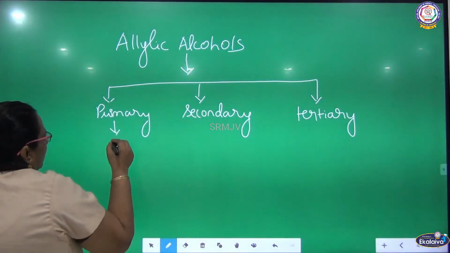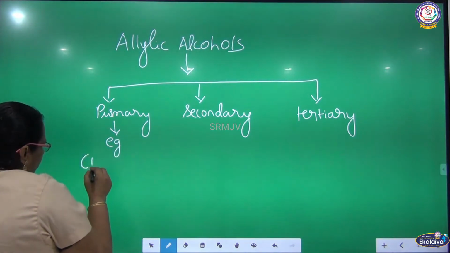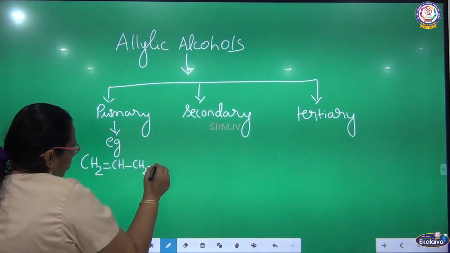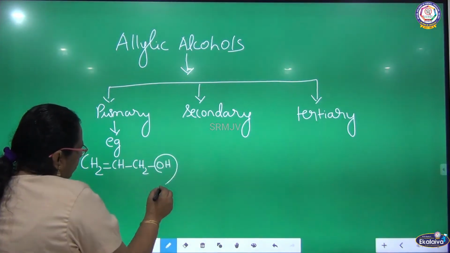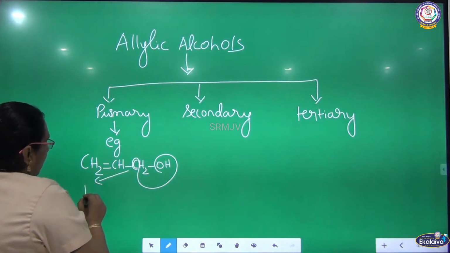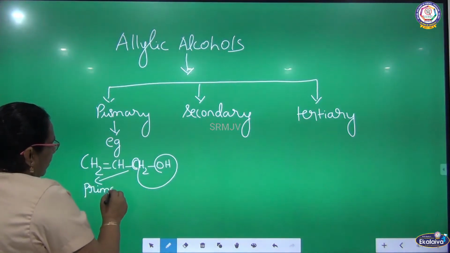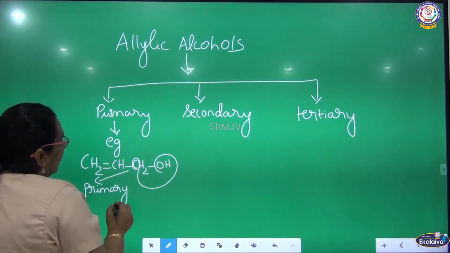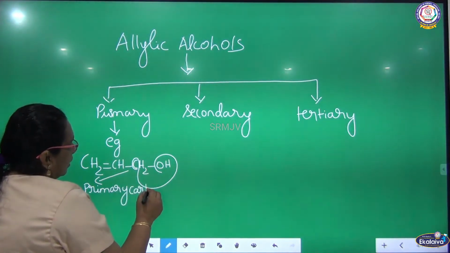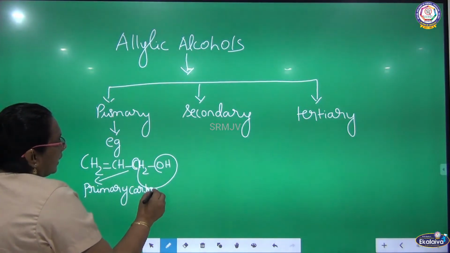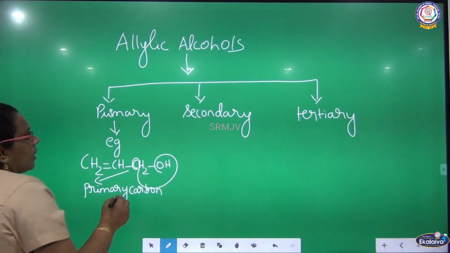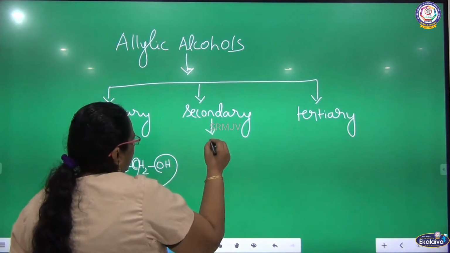What is primary? I am going to give an example: CH2=CH-CH2OH. Listen here. OH is attached to the primary carbon. This carbon is primary carbon, where the carbon has two hydrogen or one bulky group. So OH is attached to the primary carbon, and we can call it primary alcohol. What is secondary? Again we are going to give an example.